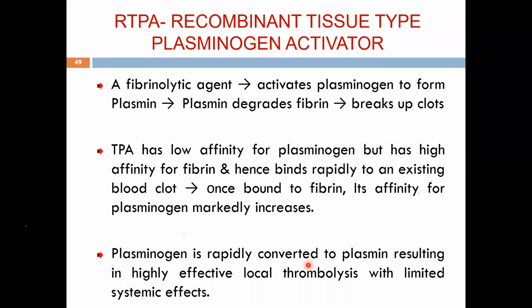It has a low affinity for plasminogen, but it has a high affinity for fibrin. So what happens is it binds to the fibrin and there's a clot breakdown. That is why it's known as a clot busting drug. And it rapidly gets converted to plasmin and becomes very highly effective. Okay, if you're giving it locally, that is intra-arterial TPA. Next slide, please.